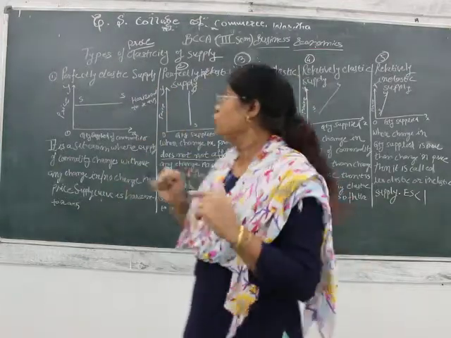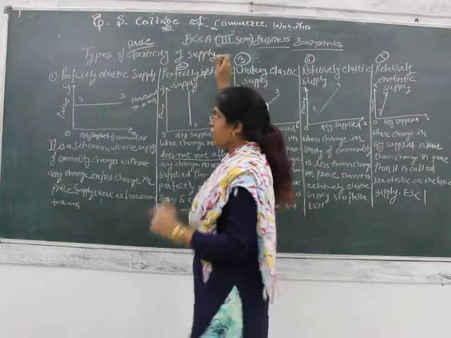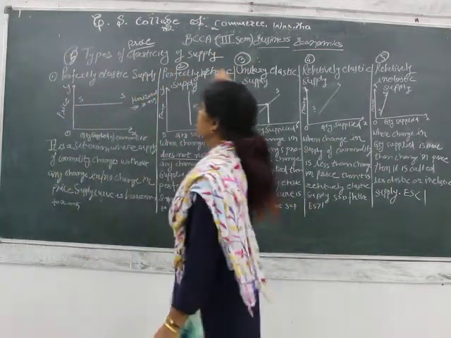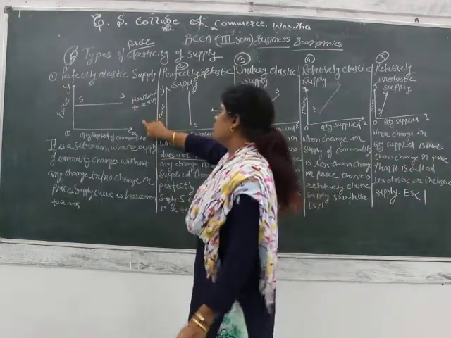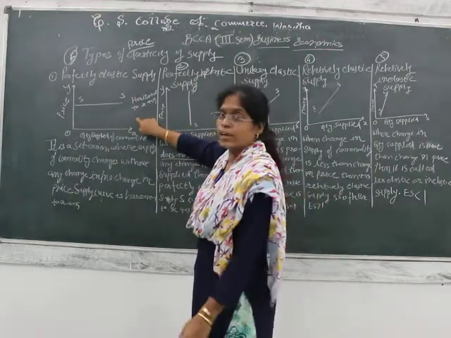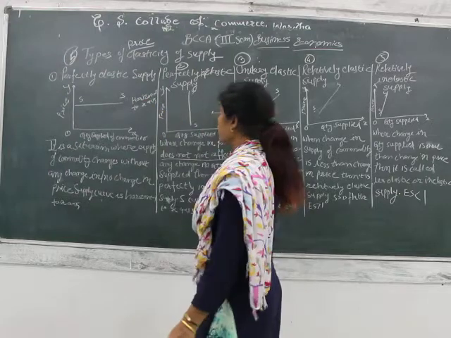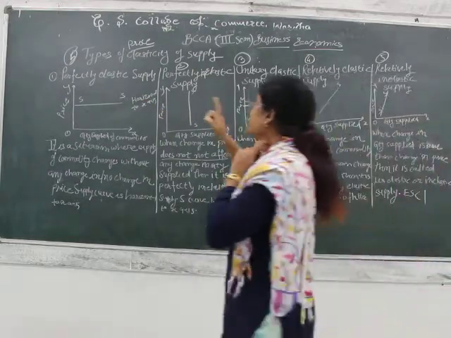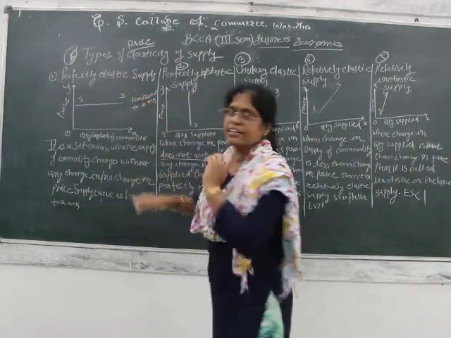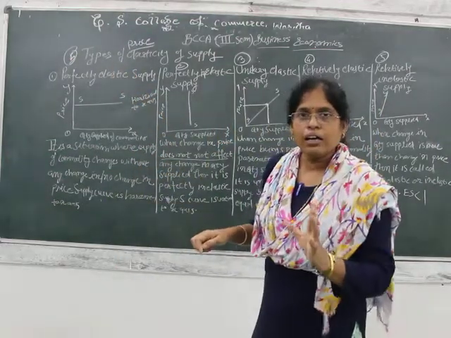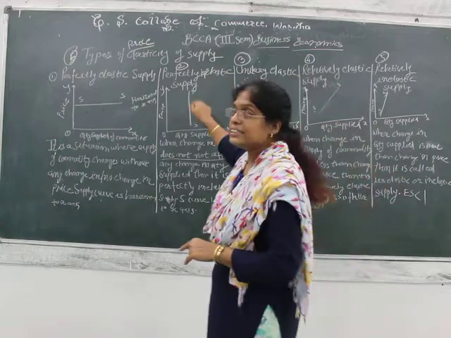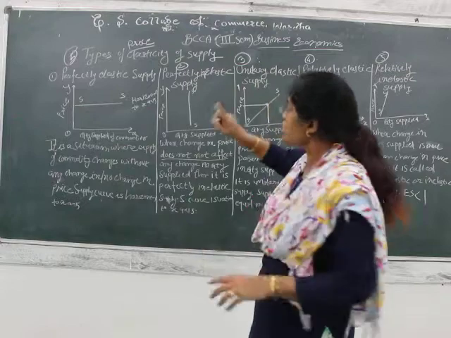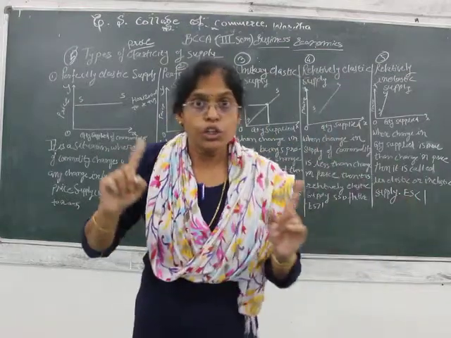There you will write there are 5 types of elasticity of supply, and these are the different curves and diagrams we have drawn for the different types of quantity supplied. Elasticity of supply contains its meaning, its formula, its definition, and these types. So with the different types of elasticity of supply, we have finished our unit 2.